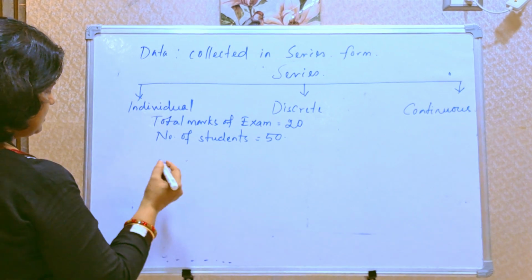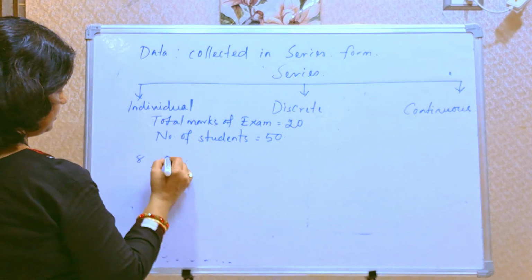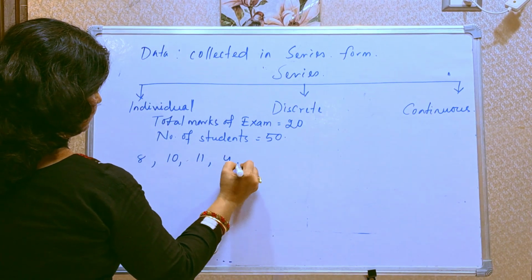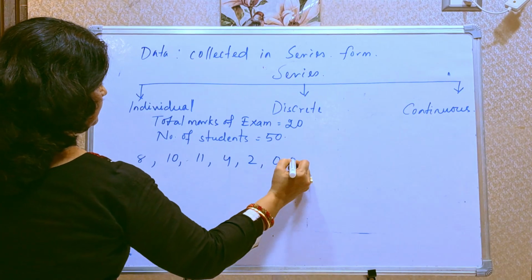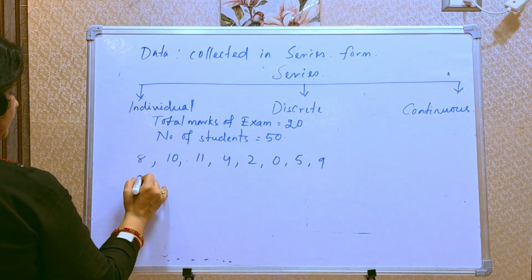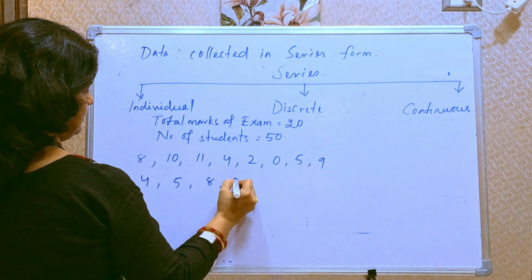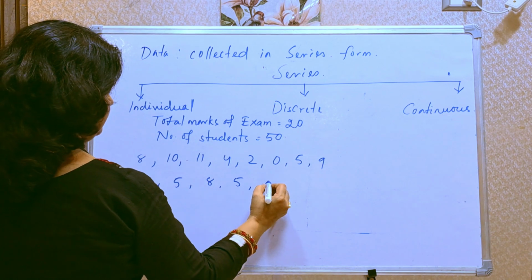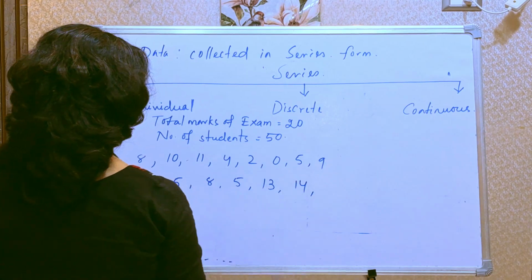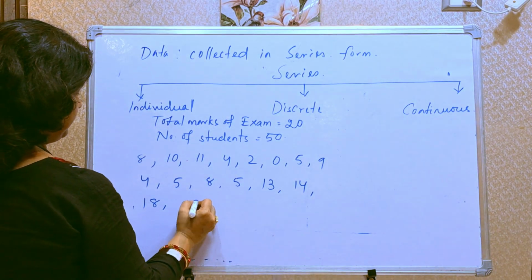Suppose out of 20, someone secured 8, someone secured 10, 11, then someone secured 4, 2, 0, 5, 9, then again 4, suppose 5, 8, then again 5, then 13, 14, 18, 15.